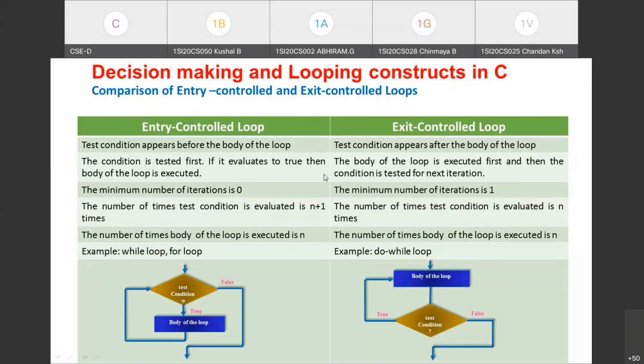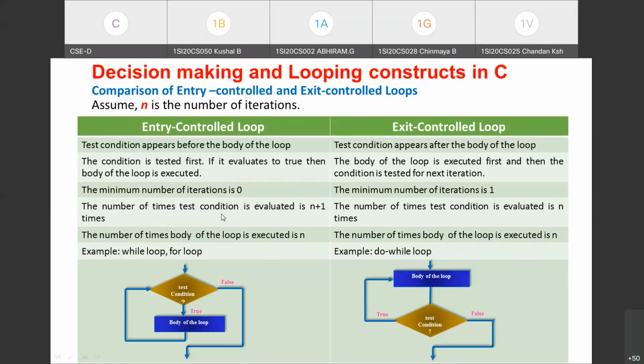Now we shall assume the number of iterations as n. That means the number of times the body of the loop is executed. If the body is executed one time, it is called one iteration. We'll use the terminology iteration to tell the number of times the loop is repeated. So if you take n as the number of iterations, then how many times will the test condition be evaluated? In case of entry control loop, it is n plus 1 times, whereas in case of exit control loop, the test condition will be evaluated n times. We'll see how with an example.